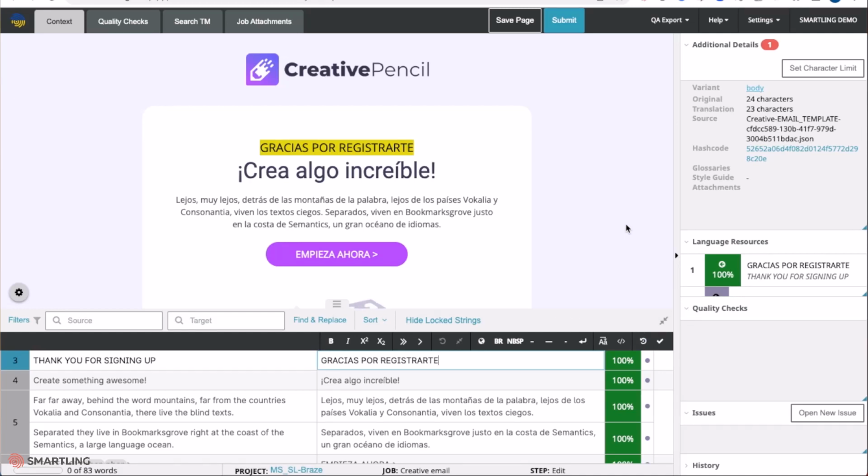The Smartling CAT tool enables the linguist to leverage pre-existing translations to ensure they're never translating the same thing twice, and to also enable consistency and accuracy throughout the full translation process.